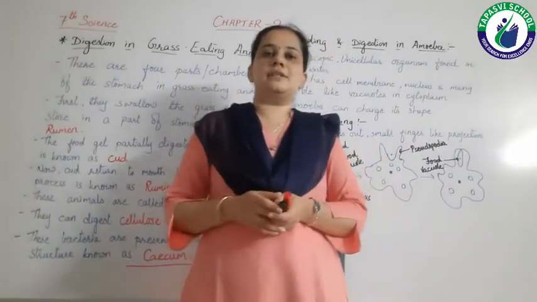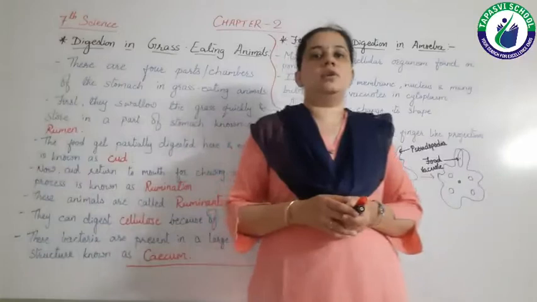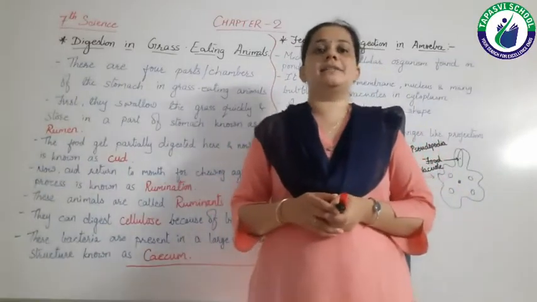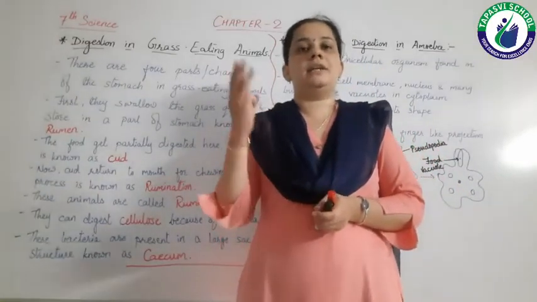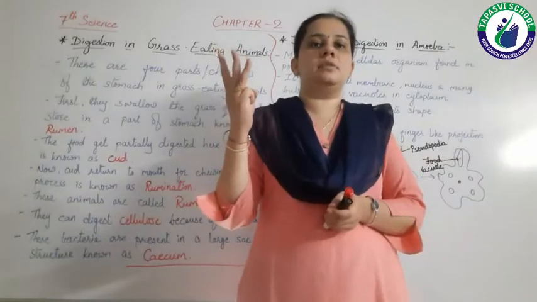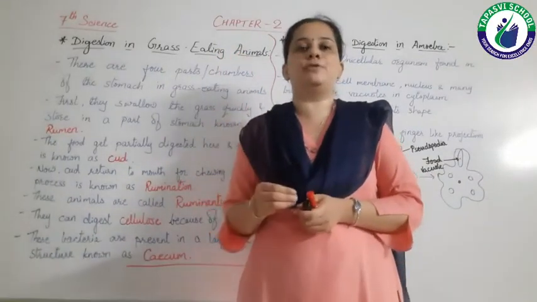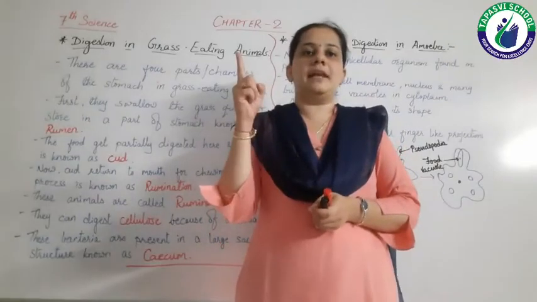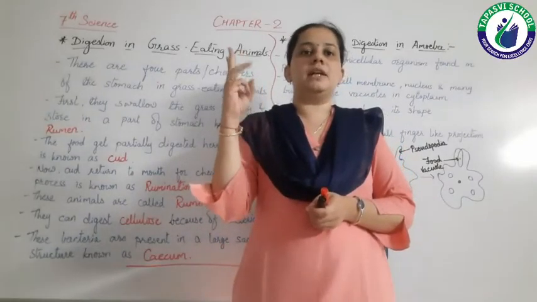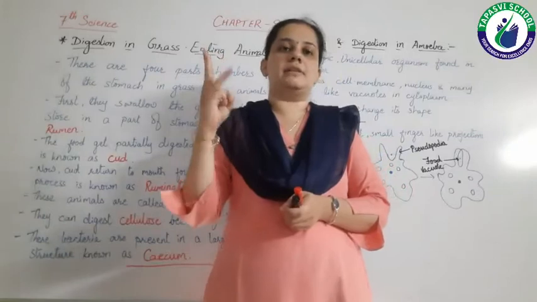So these are the 6 organs which are there in the digestive system. There are 3 associated glands, which secrete some juices which digest the food. These are the salivary glands, liver and pancreas.